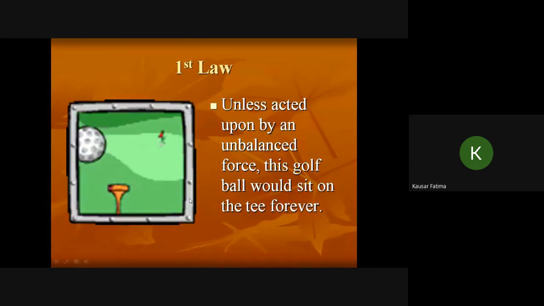Okay, so this is the golf ball, and it would remain there until it is hit by the cue of the golfer. Until it is hit by the golfer, it will remain at rest.